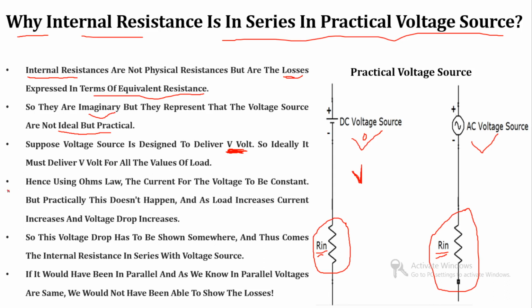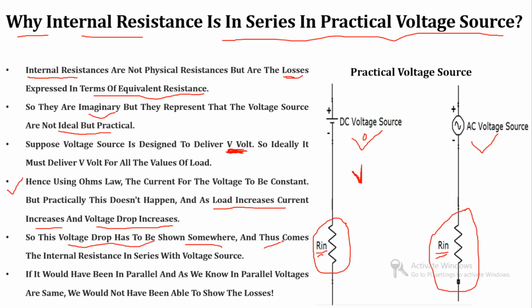So we can say that as the load increases, the current will also increase, and due to that increase in current, the voltage drop also increases. So the voltage drop has to be shown somewhere. We have to show that voltage drop between the source and load.